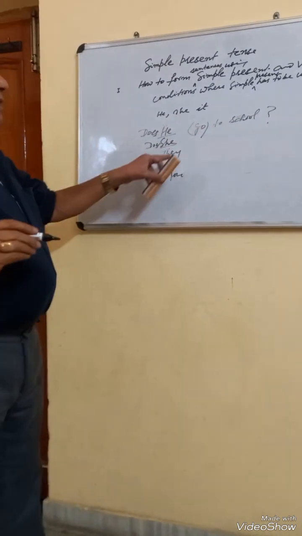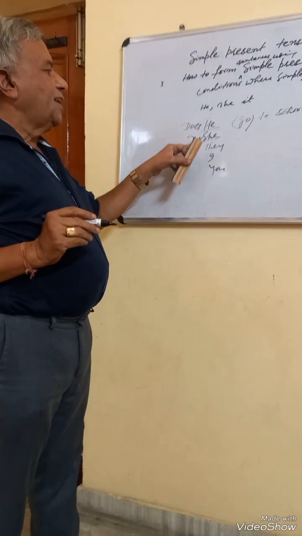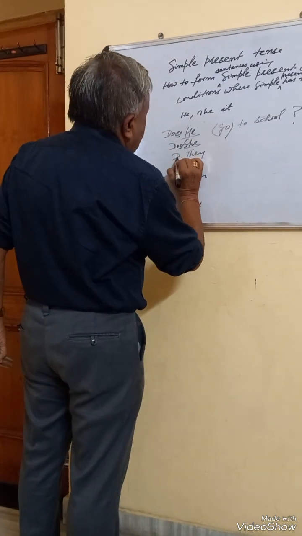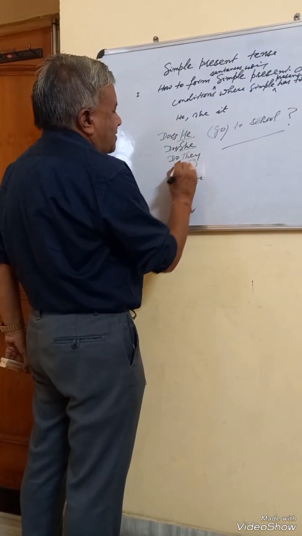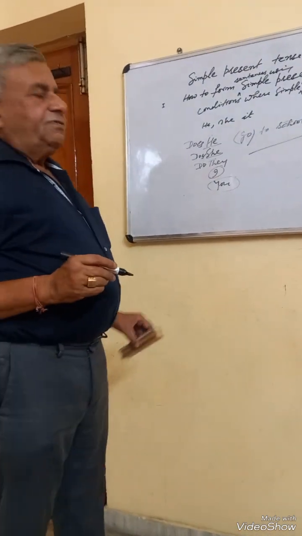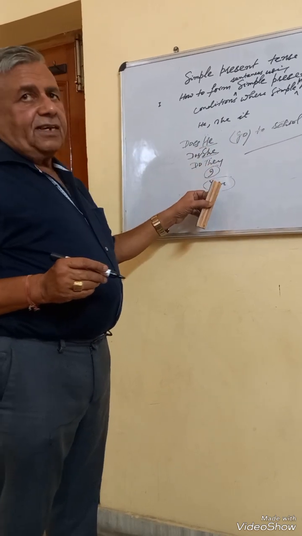And they being plural. When the plural is the subject, we don't use does, rather we use do. Do they go to school daily? I and you are exceptions, though they are singular, but despite that, we don't use s in the case of I and you being the subject.